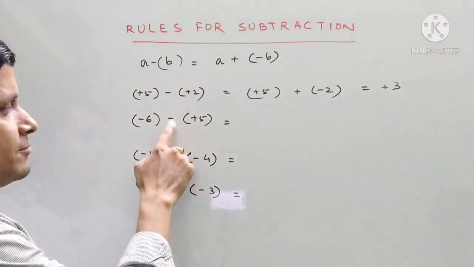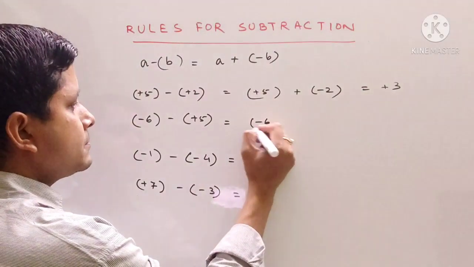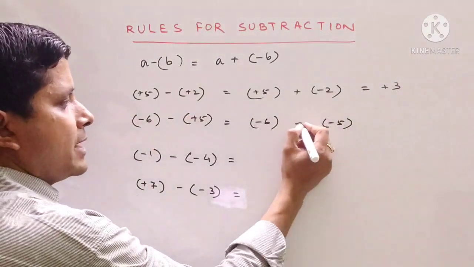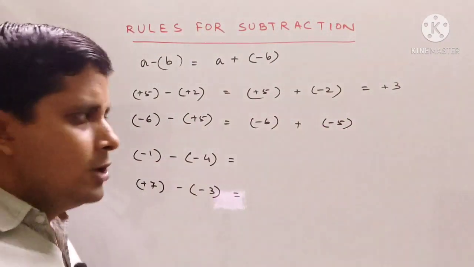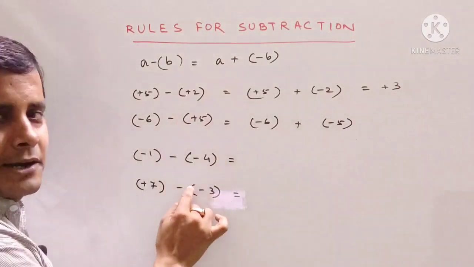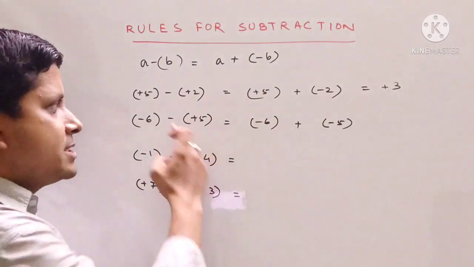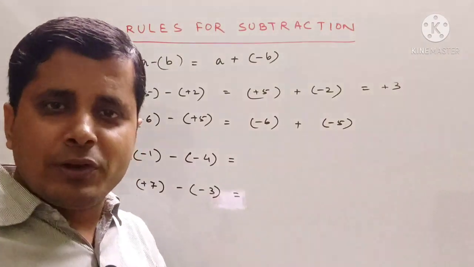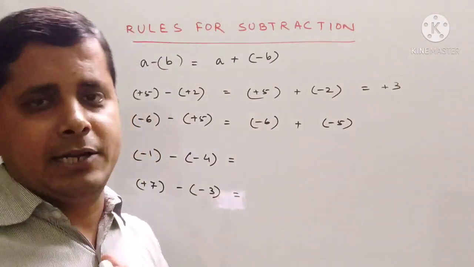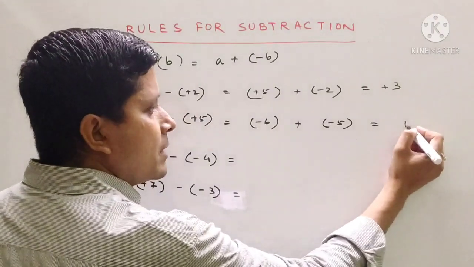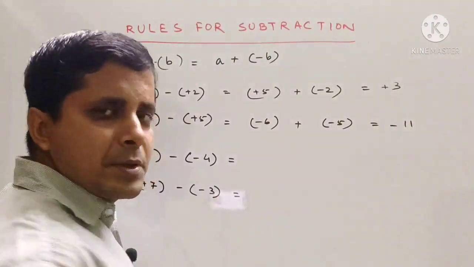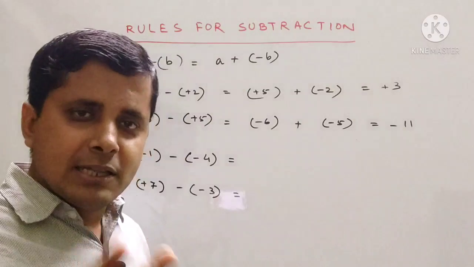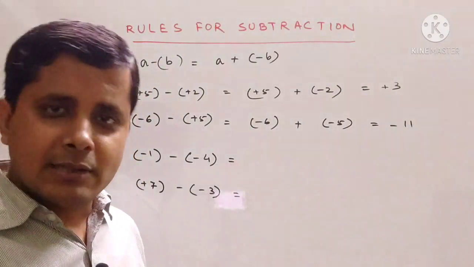Next, here you see first we have to change the sign. So plus 5 will become minus 5, and this minus will be changed to addition. Understood? Whatever the sign is, we change it, and then we change this subtraction into addition. Now you see both are minus, both have the same sign. So whenever both have the same sign, what do we do? We do addition. So 6 plus 5 will become 11, and both are negative, so minus 11. We know if both integers have the same sign, then the answer will have the common sign.